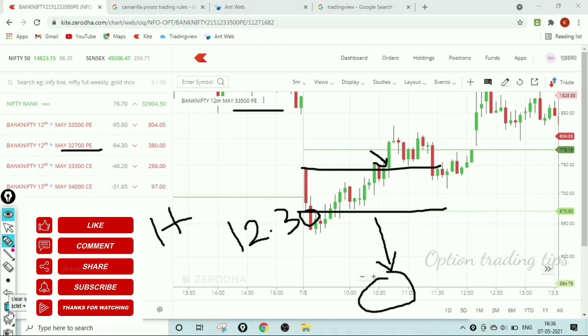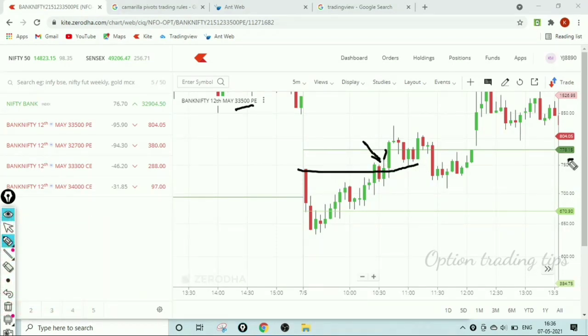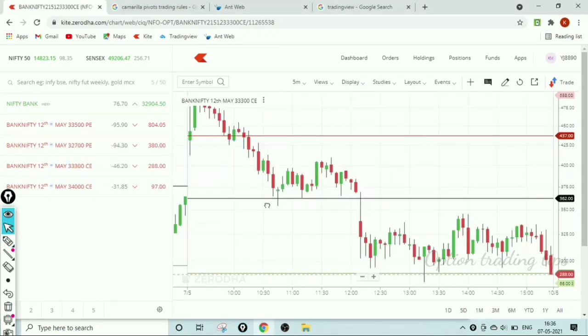And one more reason is, if I am watching the 33,500 put option chart, here the breakout happens. So I will enter in this put option at 750. In case the first 5 minutes candle low breakout pattern happens, I cannot sell this option because of huge money. So I will close this chart and go to the call option chart and wait for the perfect entry.